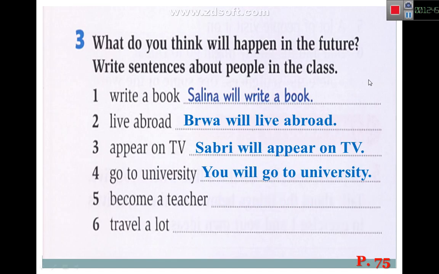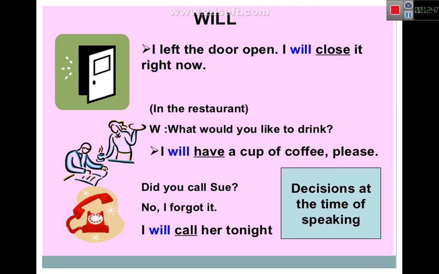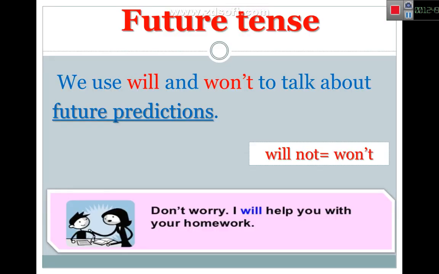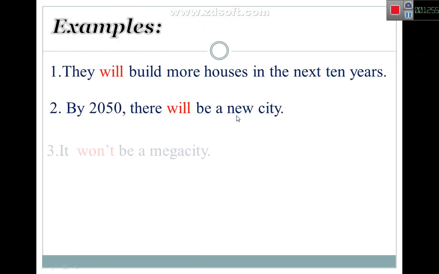And your workbook is your homework, page 64. Page 64, as much as you can, please try to do it. And this, please write down from here. Write the examples, write future tense, and this explanation and all the examples.